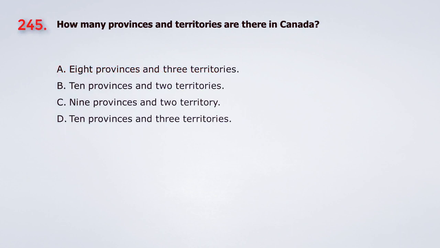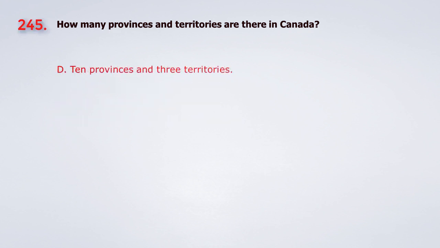Question 245. How many provinces and territories are there in Canada? A. 8 provinces and 3 territories. B. 10 provinces and 2 territories. C. 9 provinces and 2 territory. D. 10 provinces and 3 territories. The answer is D. 10 provinces and 3 territories.